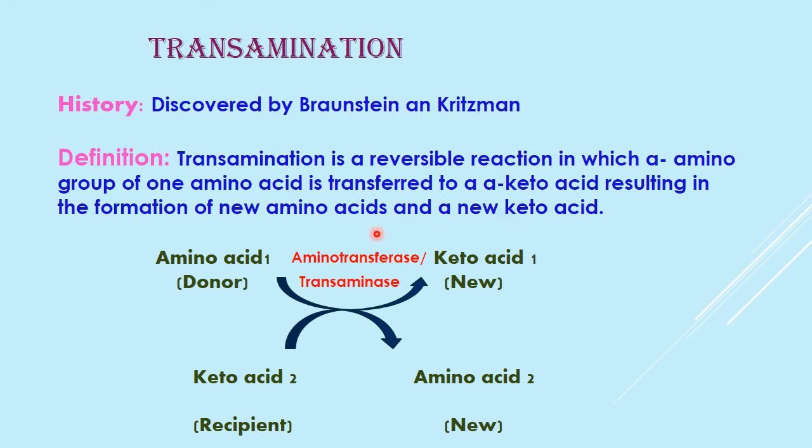In the example, this amino acid donates its amino group to this keto acid, and after transferring the amino group it is converted into a keto acid, whereas the keto acid after accepting the amino group is converted into amino acid 2. The enzyme responsible is aminotransferase or transaminase.